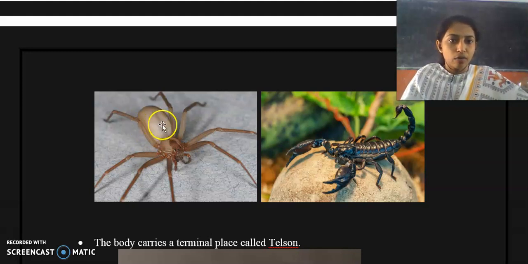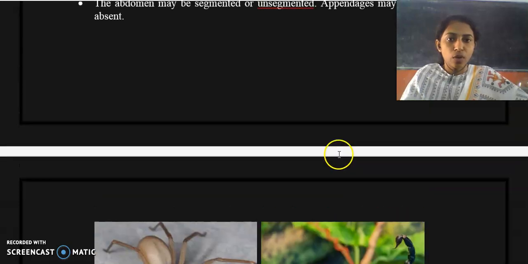Here is an example of an organism which doesn't have segmentation in its opisthosoma region. Here is the opisthosoma, or the abdominal portion, of a spider. Here you cannot find segmentation, while in the case of a scorpion, you can clearly identify the segmentation. Clear? That's what is written here.